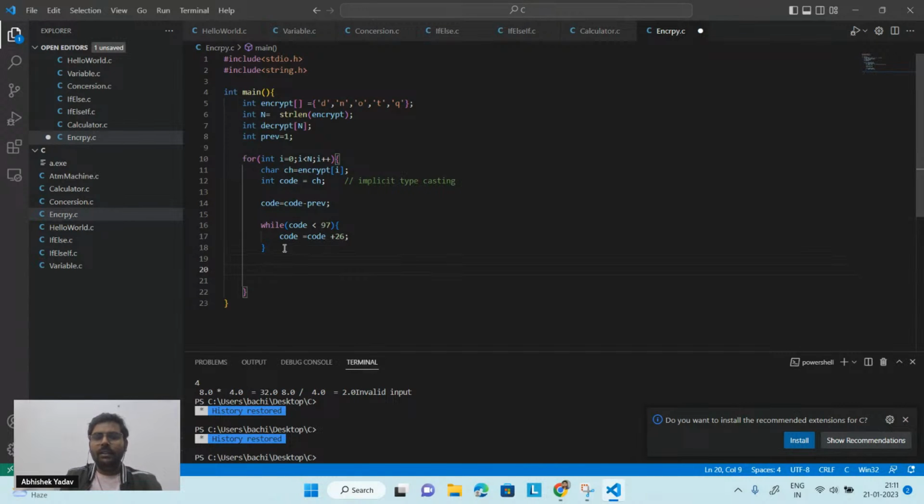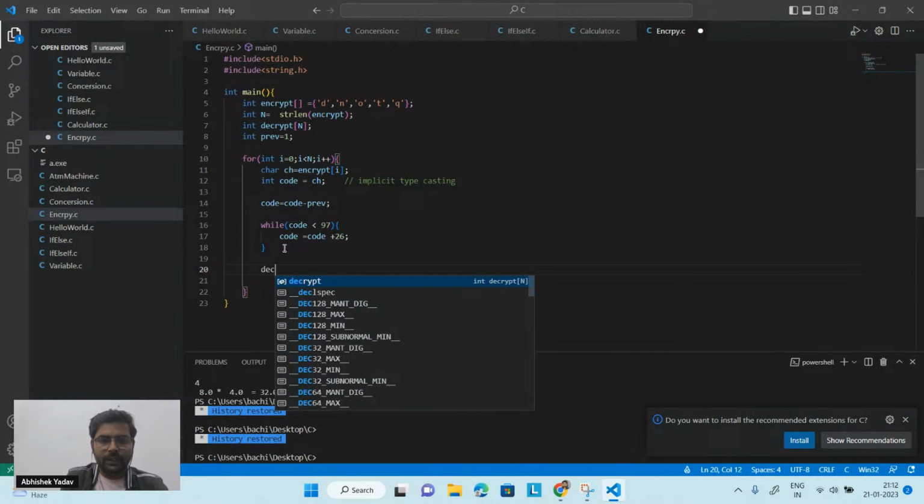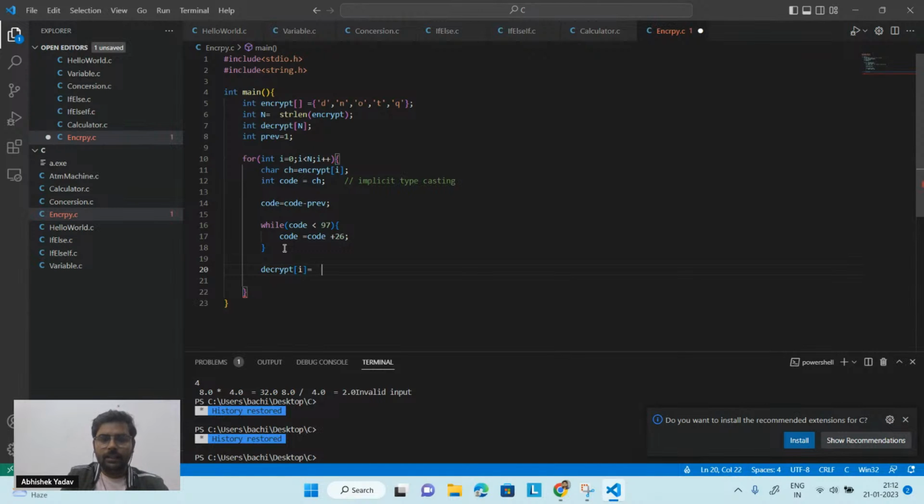After doing that stuff, I have decrypted the message. Now I have to convert the code back to the character. In order to do that, I will use decrypt of i, and since this time I have an integer value and I have to store it inside a character container, that is, a 4 byte value inside a 1 byte container, I have to use explicit typecasting, that is char, and here I can write code. And I'm done with the part.